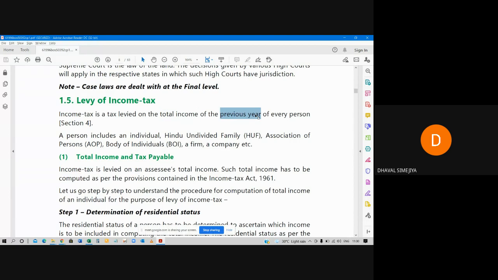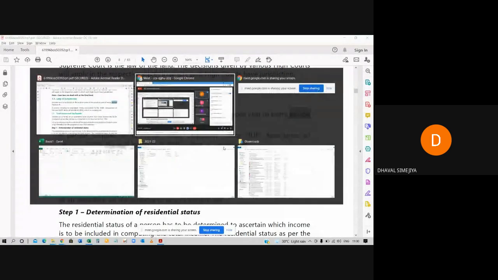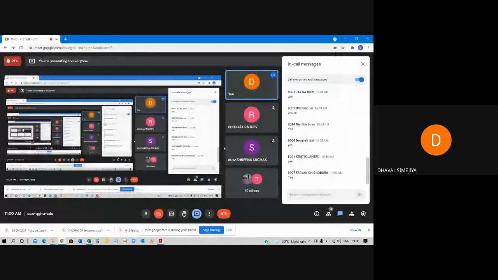And then, what is the meaning of person? So, all these definitions we will look into one by one. But first of all, we have to identify how to calculate the income.